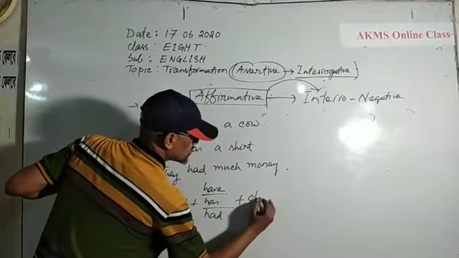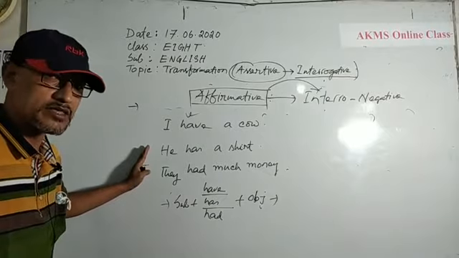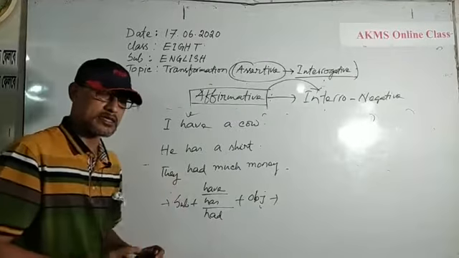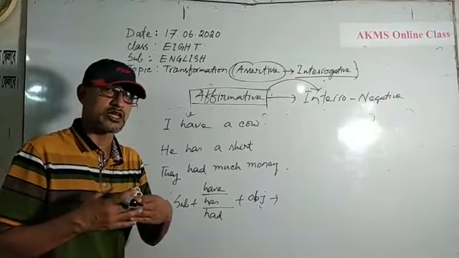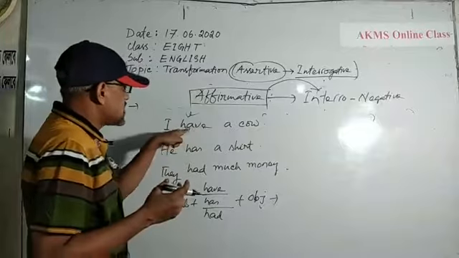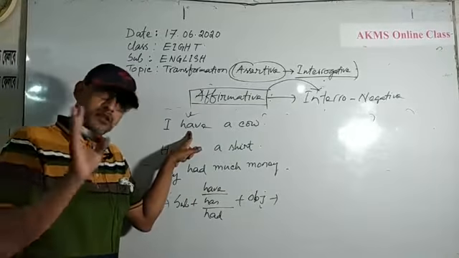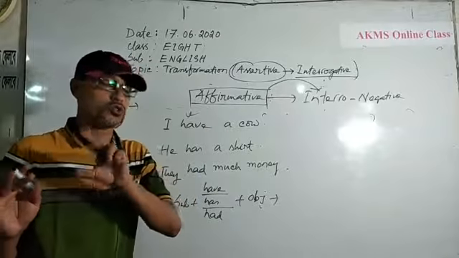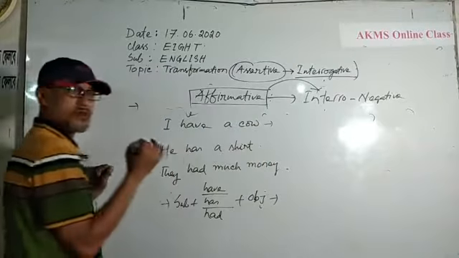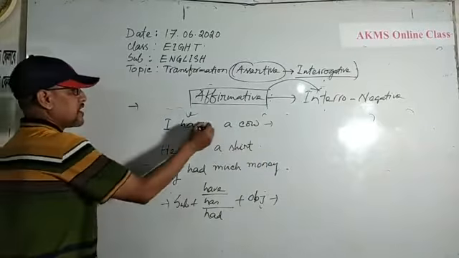Now, dear learners, you can clearly notice the tense of the given sentences, and all the sentences are in affirmative mode. You can transform it into interrogative in 2 types. You can consider it as a principal verb, you can also consider it as an auxiliary verb. So, you can make it into interrogative in 2 roles. What are these? I can transform it. It is the present form of have.